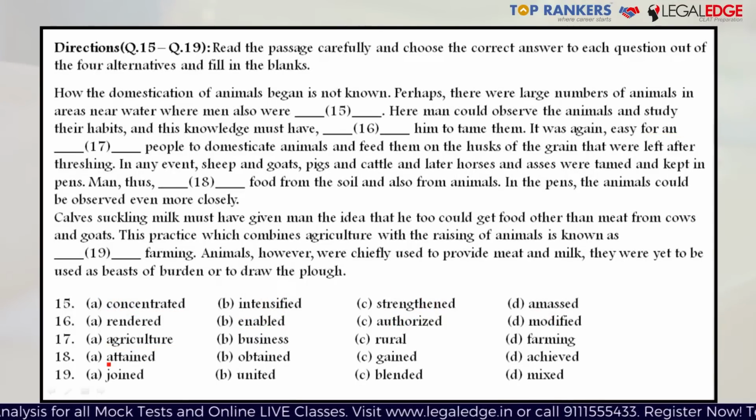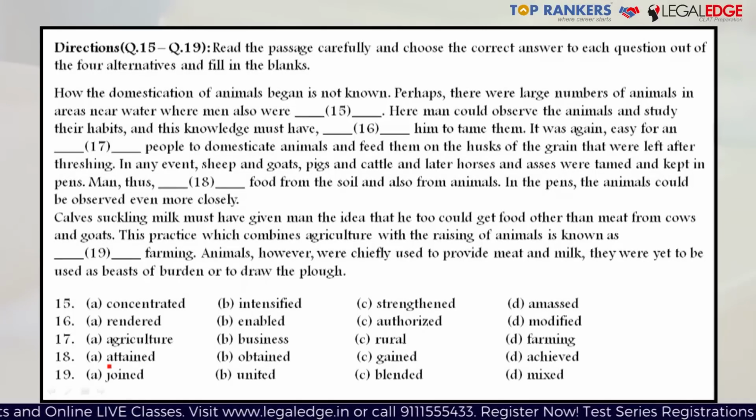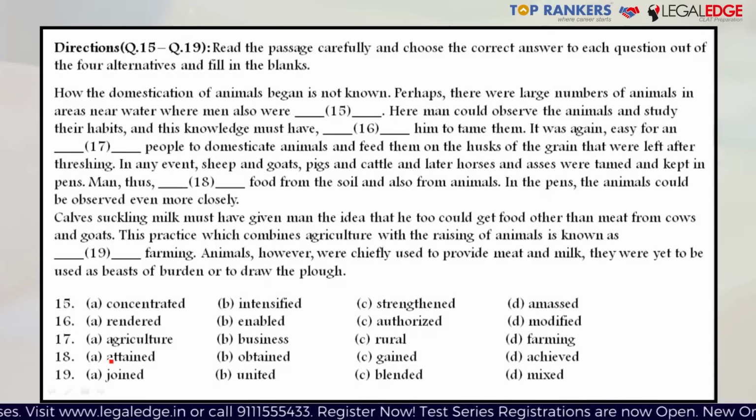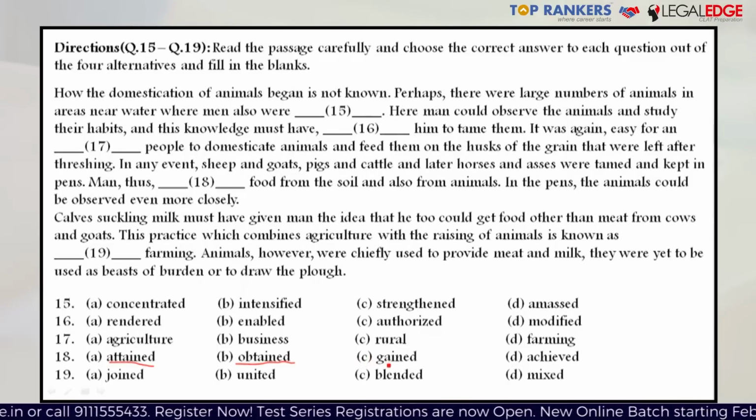Moving on, in any event, sheep and goats, pigs and cattle, and later horses and asses were tamed and kept in pens. Man thus dash food from the soil and also from animals. In the pens, the animals could be observed even more closely. So, in question number 18, you have several options. What could be the most appropriate option? Man thus attained food from the soil. Makes sense. So, let's keep this option as plausible. Man thus obtained food from the soil. Okay. Man thus gained food from the soil. Okay. Man thus achieved food from the soil. You cannot achieve food. It doesn't make any sense.